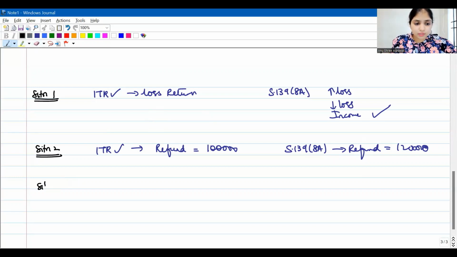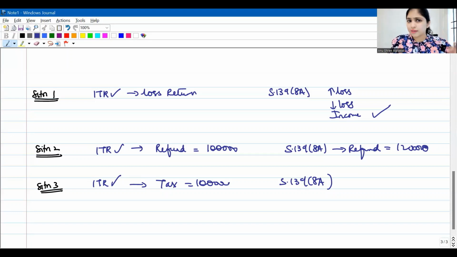Also, in situation 3, let us say you already filed income tax return and according to that, your tax liability was 1 lakh. Now, let us say you wanted to revise the return, the 139.5 time limit was over, so under 139.8A you decided to file updated return. Now your tax liability cannot be 80,000. Your tax liability cannot become lesser.